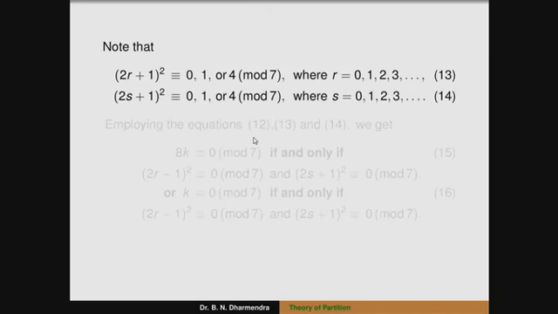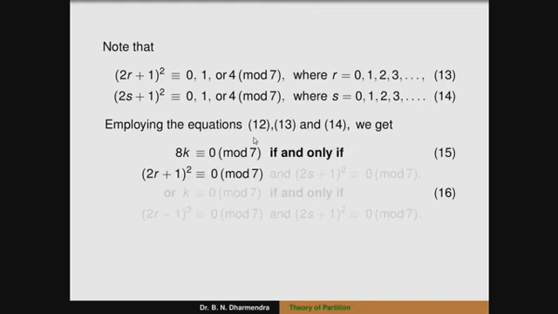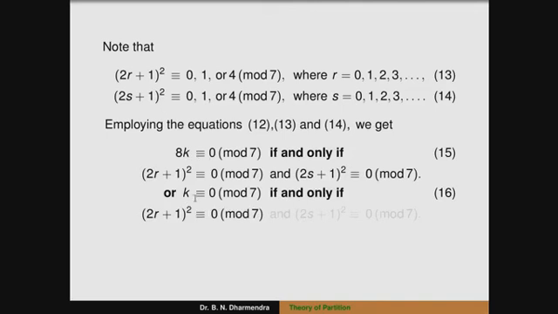So therefore, employing the above three equations, we get 8k is congruent to 0 modulo 7 if and only if (2r+1)^2 is congruent to 0 modulo 7 and (2s+1)^2 is congruent to 0 modulo 7, or k is congruent to 0 modulo 7. That is, 8k is congruent to 0 modulo 7 means k is congruent to 0 modulo 7 if and only if (2r+1)^2 is congruent to 0 modulo 7 and (2s+1)^2 is congruent to 0 modulo 7.